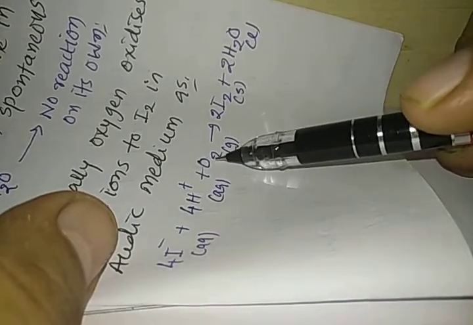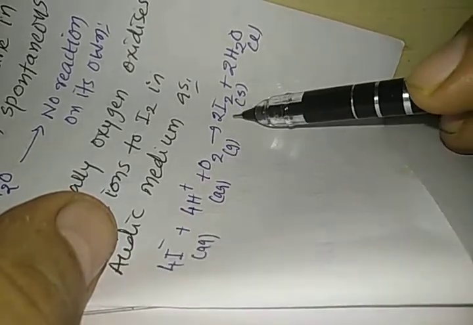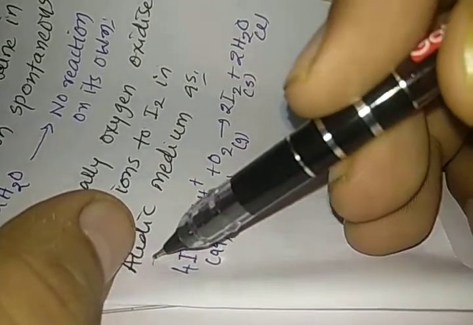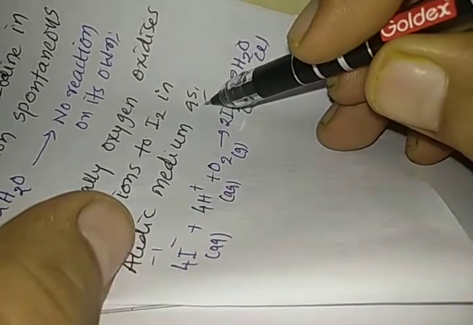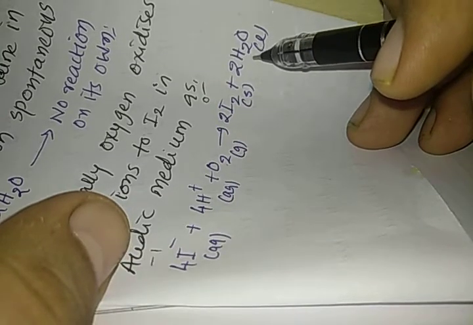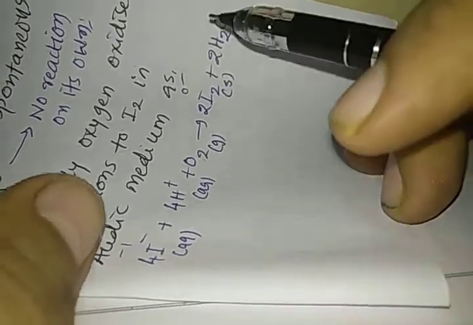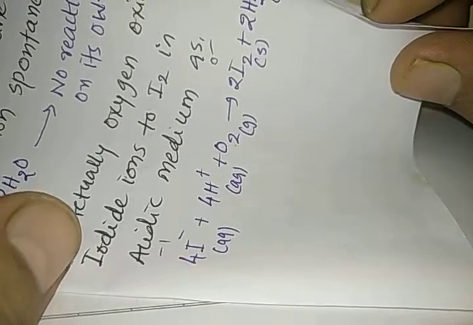Actually, oxygen oxidizes iodide ions to I2 in acidic medium. You can see 4H plus represents the acidic medium. Oxygen, and if you have iodide ions, this oxygen oxidizes the iodide ion into I2. So from -1, they go to 0 oxidation state, so they are oxidized, and oxygen itself is converted to water by the process of reduction. So this is how oxygen oxidizes iodide, and this is how we can compare the oxidizing or reducing property, or this is how we can say that iodide is oxidized by oxygen in these reactions.